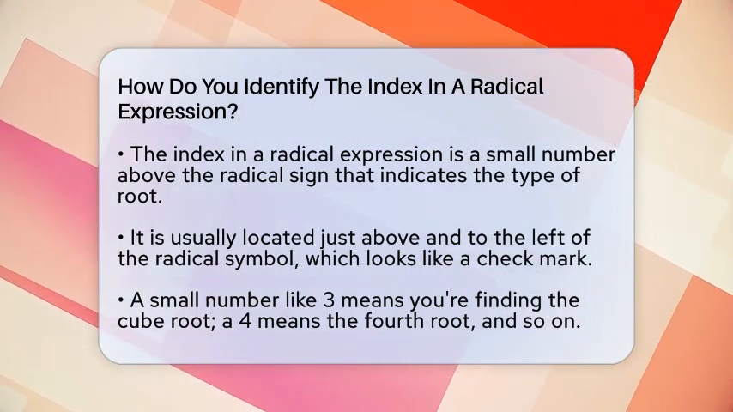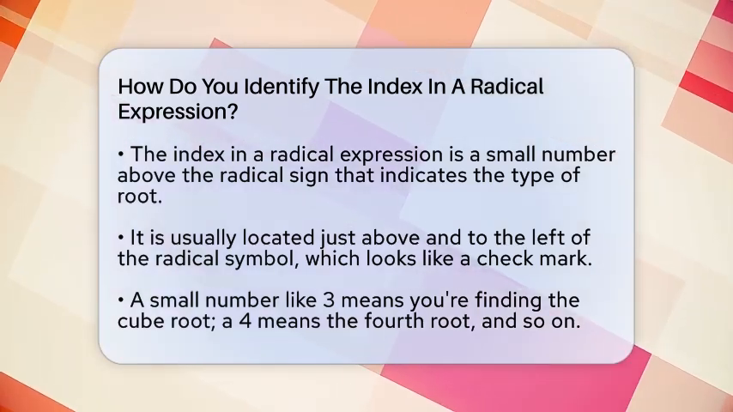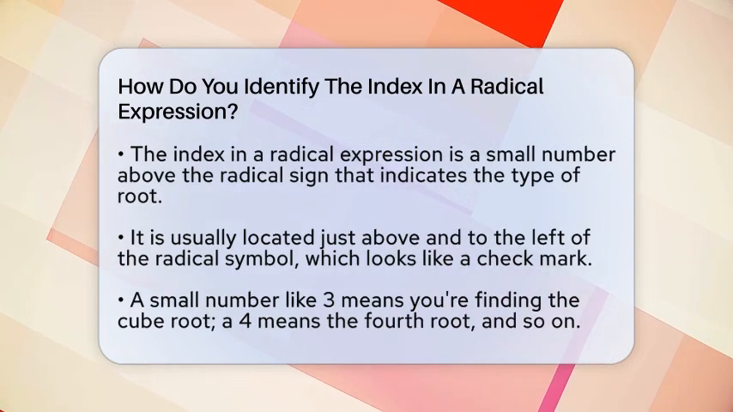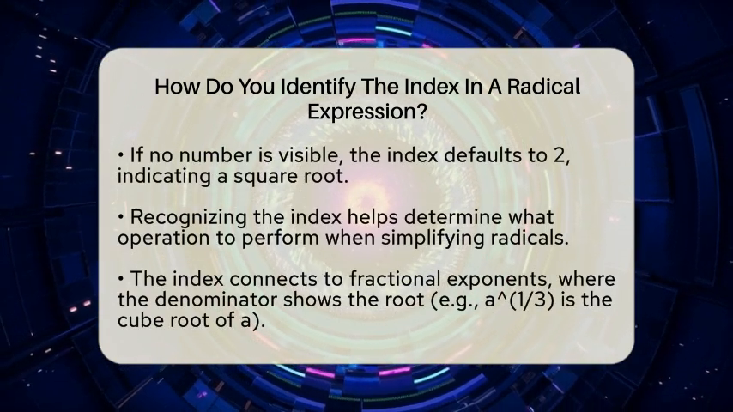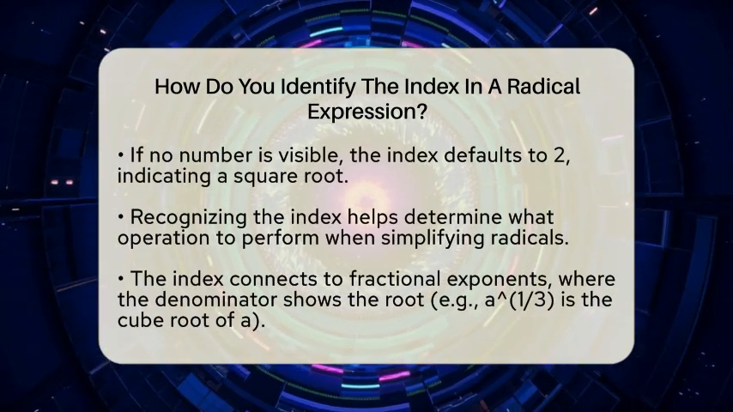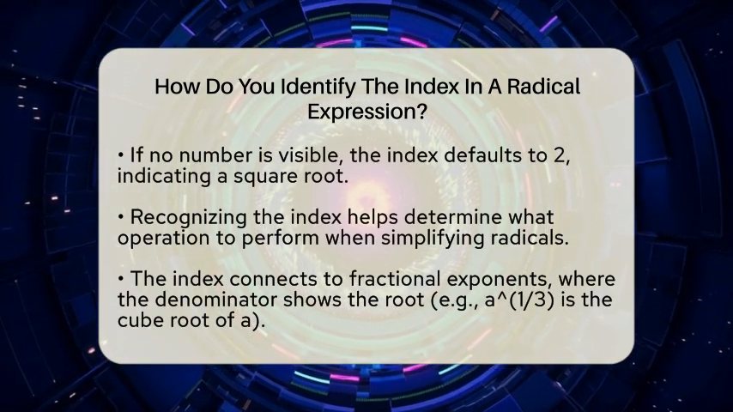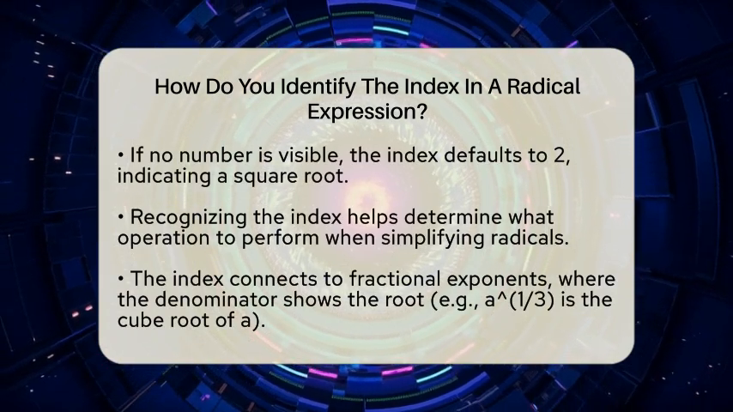When you see a radical symbol, look carefully for a small number sitting above the corner of the square root sign. If you spot a number like 3, it means you're finding the cube root. If it's 4, then you're working on the fourth root. But what if there's no number there? In that case, the index is understood to be 2. That means you're dealing with a square root, which is the most common radical.